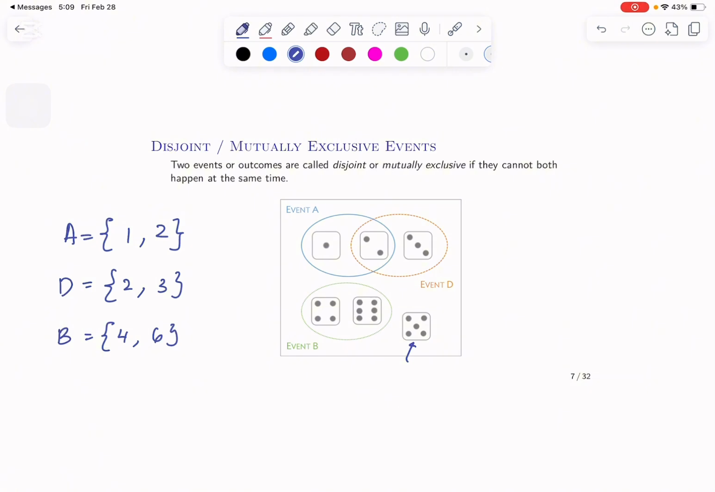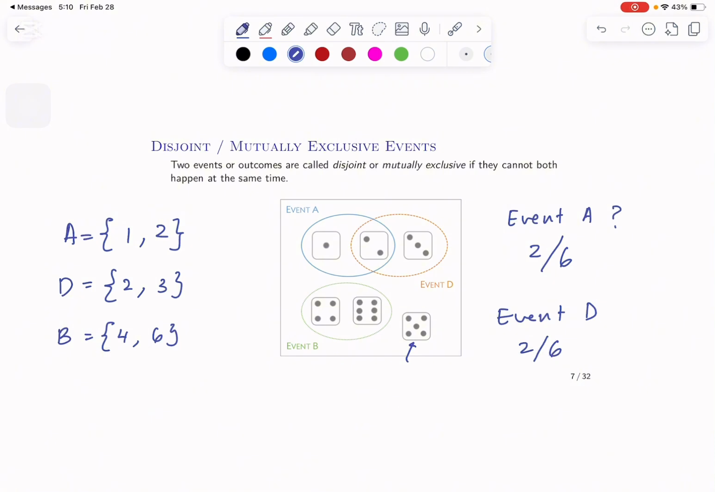Anyway, now I want to know the probability of event A occurring. Okay, what's the chance of me getting event A? Event A is if I roll a 1 or if I roll a 2. So there's a 2 out of 6 chance to get event A. Right? What are the chances of me getting event D, for example? D is when I roll a 2 or a 3. So there's another 2 over 6 probability of me getting event D.